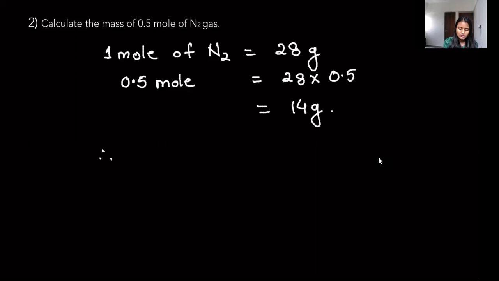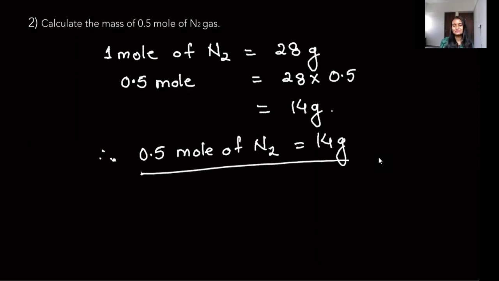So therefore, 0.5 mole of N2 contains 14 grams of it. That's our answer. Moving on to the next question.